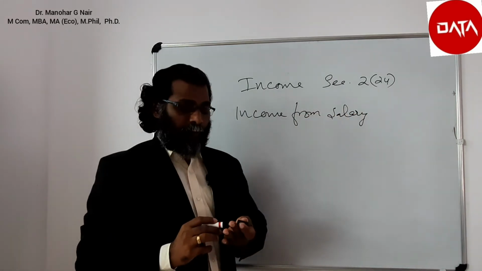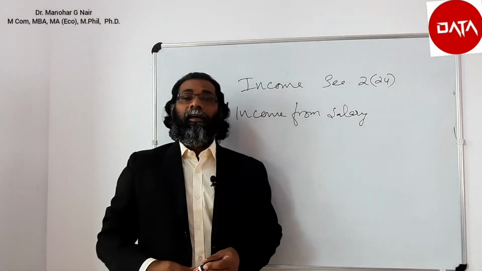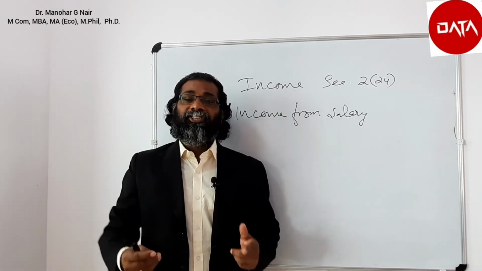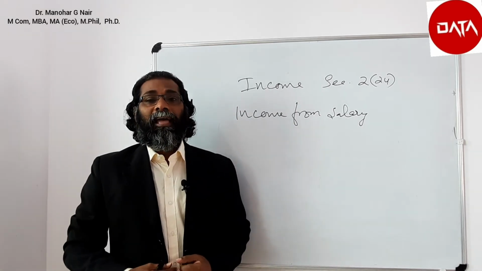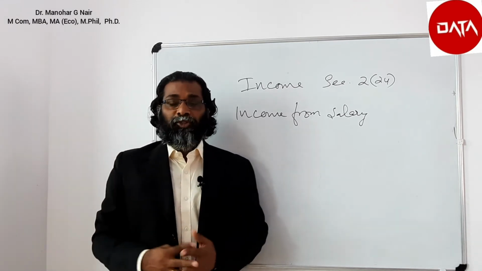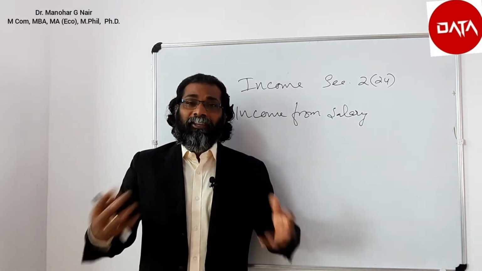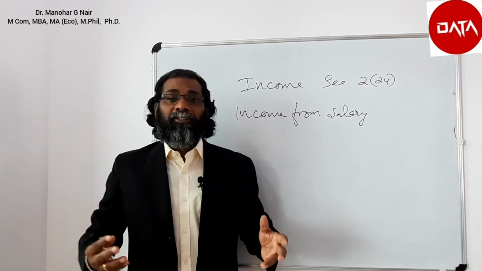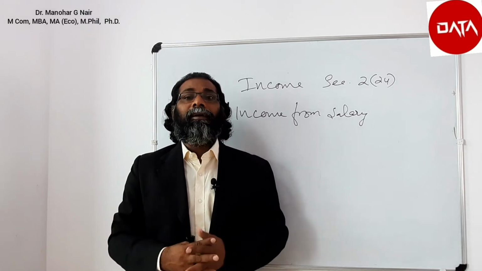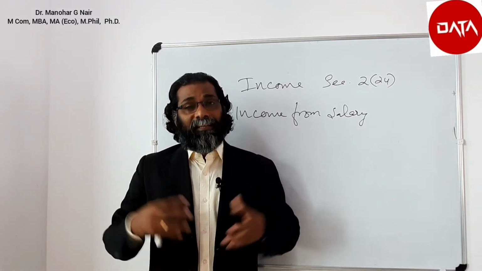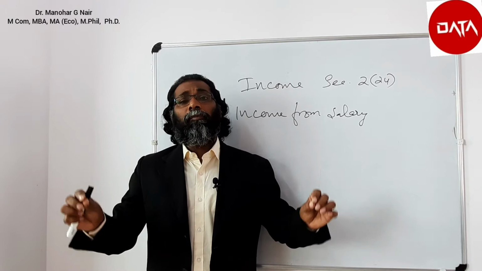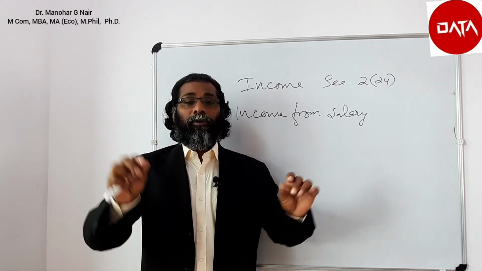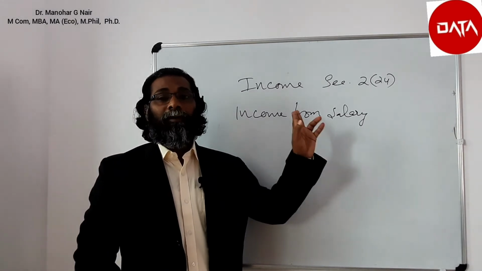Any amount received from the employer by the employee in the form of wages, annuity, pension, fee, commission, gratuity, advance salary, leave encashment, annual accretion, fringe benefits, perquisites, profit in lieu of salary, or the contribution made by the employer towards any provident fund, transferred balance, or any other fund or annuity for the benefit of the employee comes under the head income from salary.